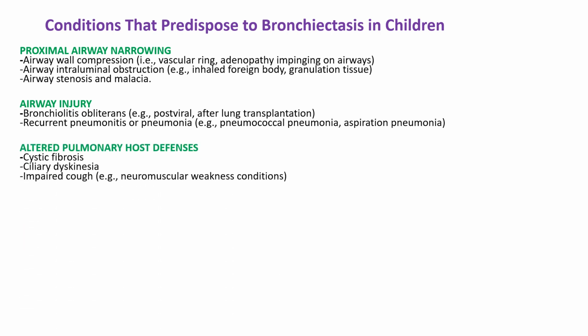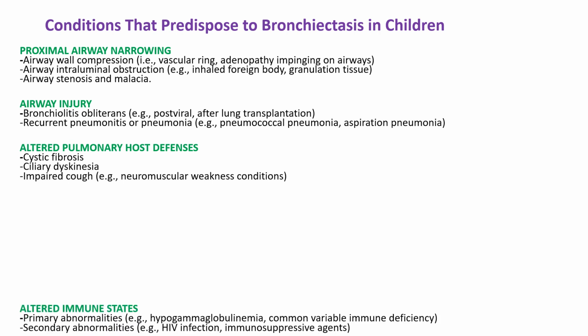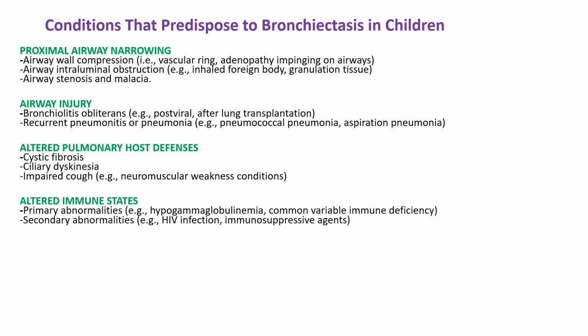From altered pulmonary host defenses, cystic fibrosis, ciliary dyskinesia, impaired cough, for example due to neuromuscular weakness conditions, and altered immune status, such as primary or secondary abnormality of the immune system, and other causes such as allergic bronchopulmonary aspergillosis, plastic bronchitis, and right middle lobe syndrome.